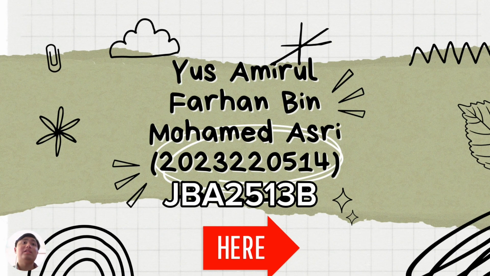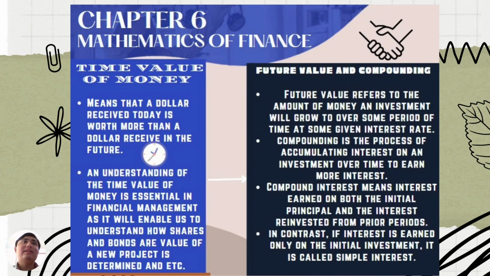Chapter 6 first, which is Mathematics of Finance. So, the definition of time value of money. It means that a dollar received today is worth more than a dollar received in the future. And understanding of the time value of money is essential in financial management as it will enable us to understand how shares and bonds are valued, how the value of a new project is determined, and etc.